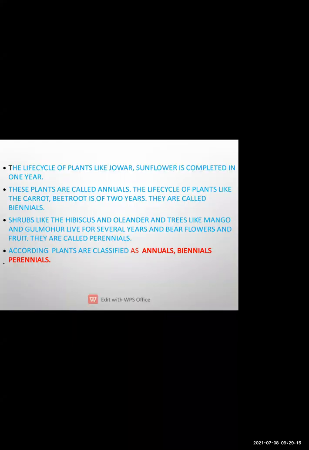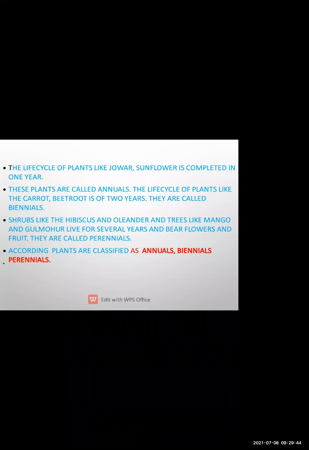Okay, so here we have studied about the 4 different types of classification which were based on the stem. First is trees, second is shrub, third is herb, and fourth is creeper. Okay, so in trees the stem is strong and it consists of many branches and it is perennial. Perennial means it can live for long time.